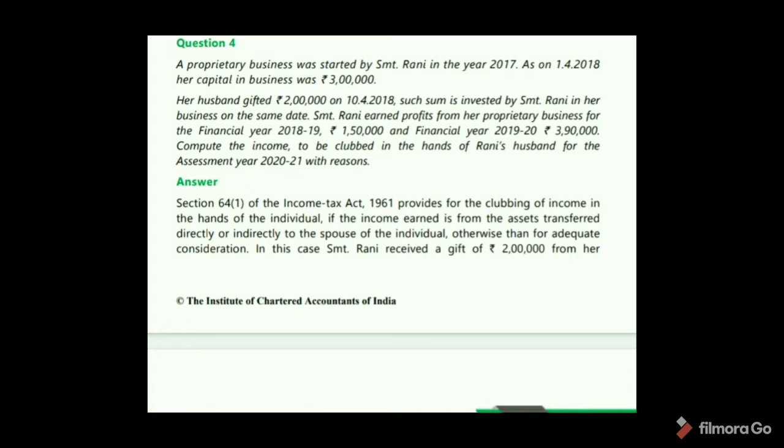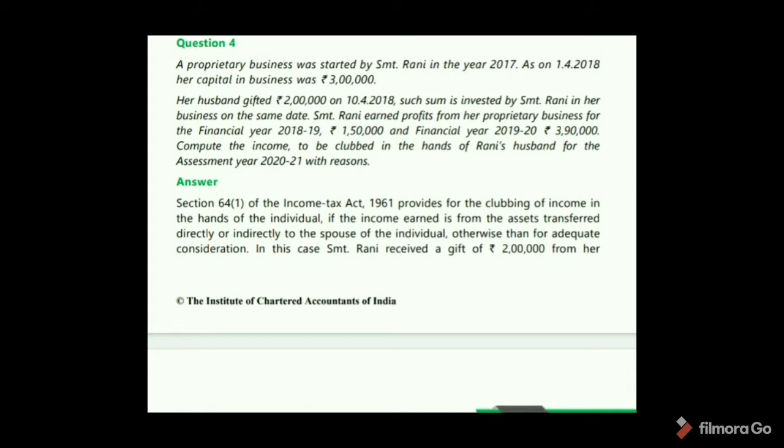Srimati Rani earned profits from her proprietary business of 1,50,000 for the financial year 2018-19, and 3,90,000 for the financial year 2019-20. Compute the income to be clubbed in the hands of Rani's husband for the assessment year 2021 with reasons. See here, her husband gifted 2 lakhs on 10/4/2018.